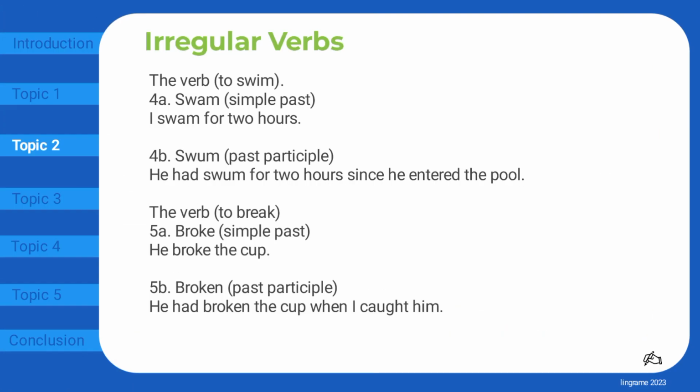The verb, to swim. Swam. Simple past. As in I swam for 2 hours. Swum. Past participle. As in he had swum for 2 hours since he entered the pool.